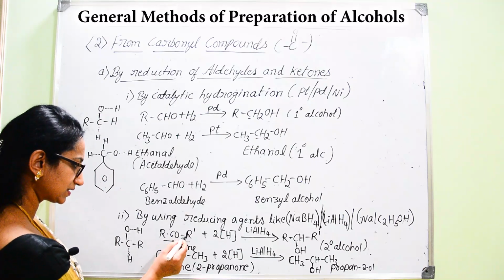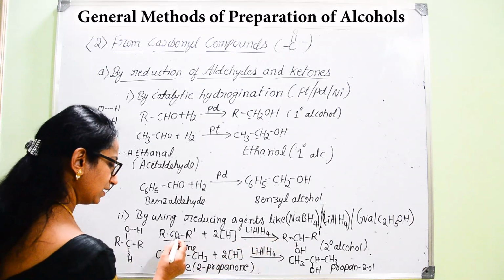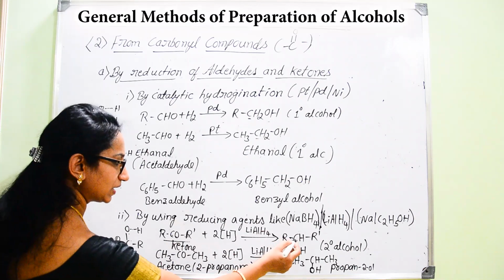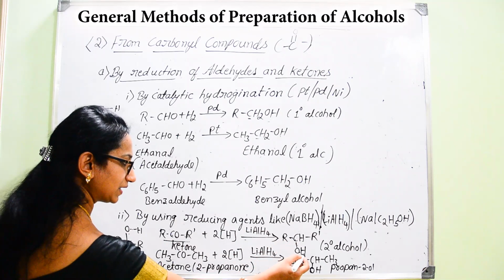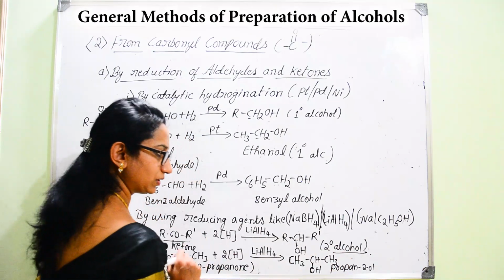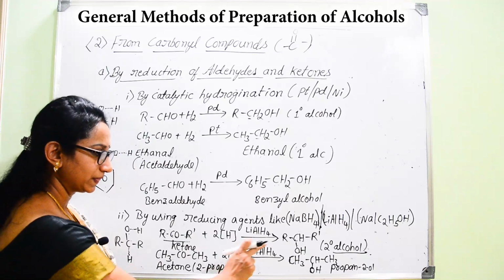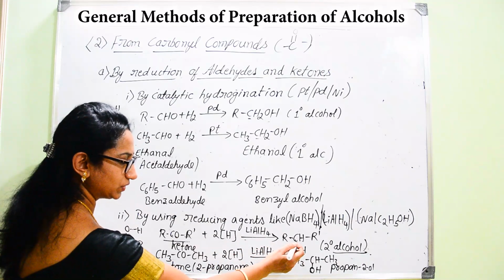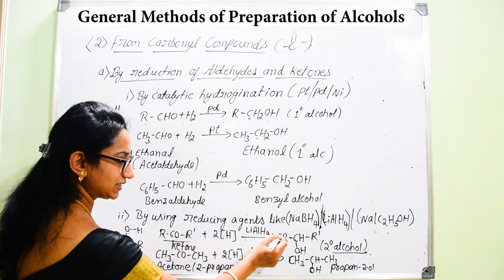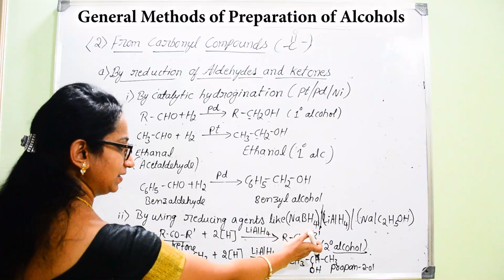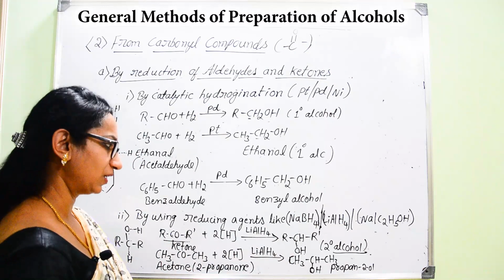Now, you can distinguish this. Here there is an R group on either side, but because of breakage of this double bond between carbon and oxygen, carbon is carrying one hydrogen and oxygen is carrying one hydrogen. Hence, it results in the formation of secondary alcohol. In case of secondary alcohol, the OH group is attached to that carbon atom which is carrying two alkyl groups.